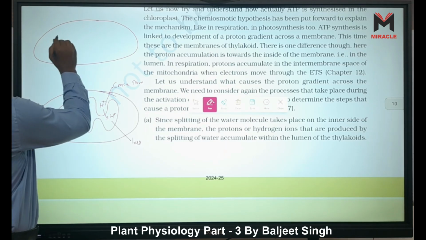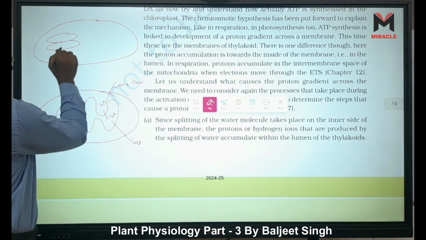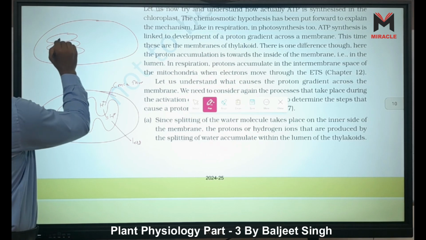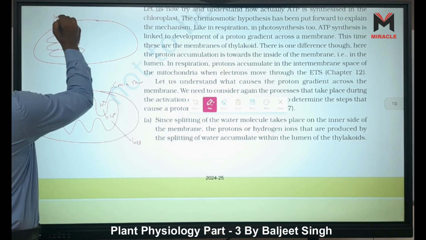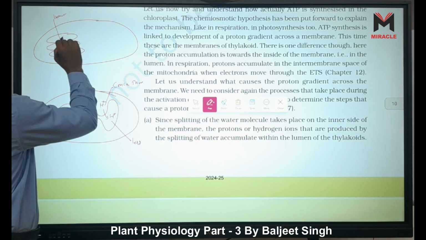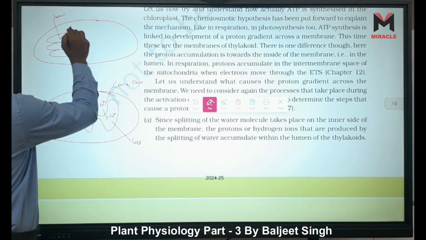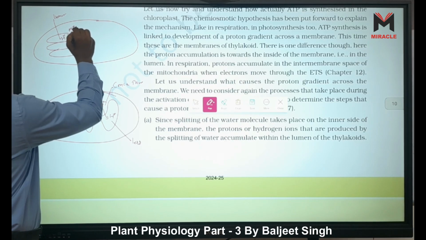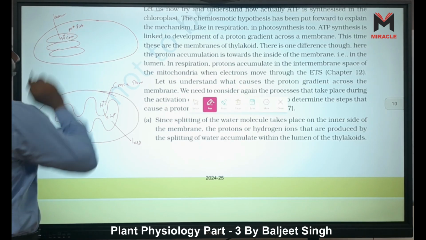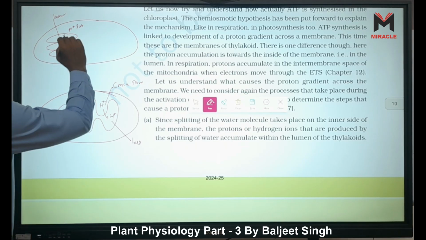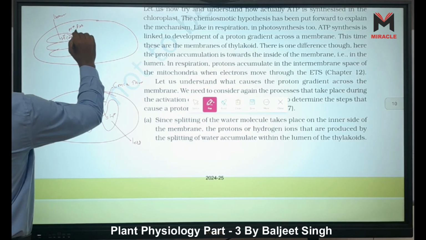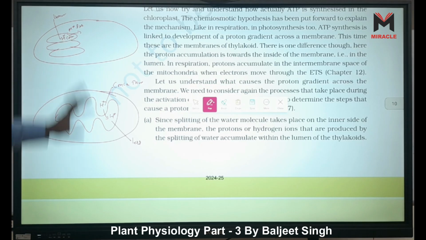But in the case of the chloroplast, these are thylakoids, and the space in between is called the lumen. In this lumen, the H plus concentration is more, and outside, the H plus concentration is less. That means protons move from inside to outside. That is the main difference, right?